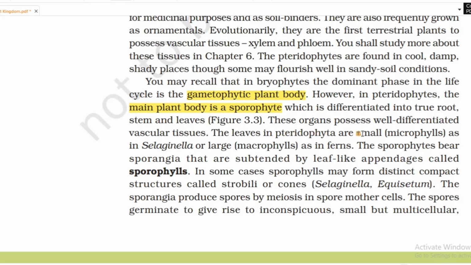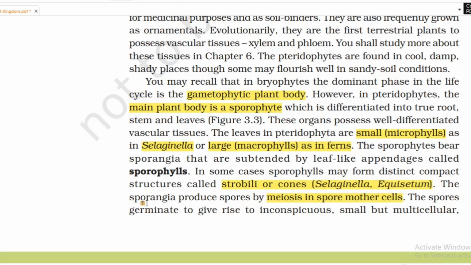The leaves in pteridophytes are small, microphylls, as in Selaginella, or large, macrophylls, as in ferns. The sporophytes bear sporangia that are subtended by leaf-like appendages called sporophylls. In some cases, sporophylls may form distinct compact structures called strobili or cones, for example, Selaginella and Equisetum. Sporangia produce spores by meiosis in spore mother cells.